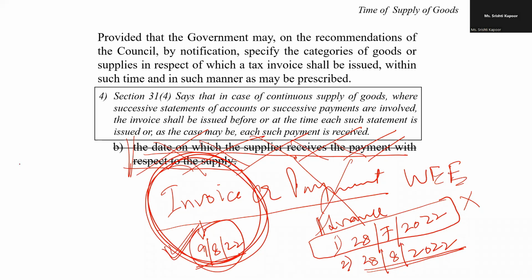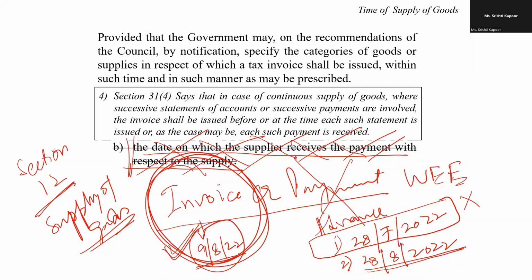So my dear friend, when we are discussing this section 12 and we are doing a supply of goods, my liability to pay the GST will accrue on the date of invoice. Payment hardly matters.